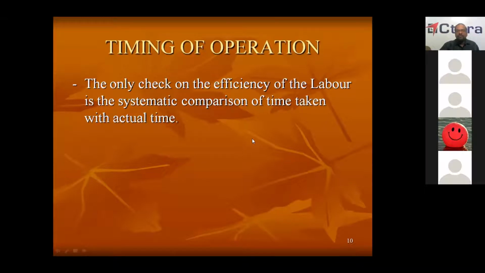So, how do you check the efficiency of labor? Which worker has worked more, which worker has worked less? Only we will compare the time taken by them. How much time they have taken and how much time actually the work is given them. So, by comparison of this only, we will be checking the efficiency.